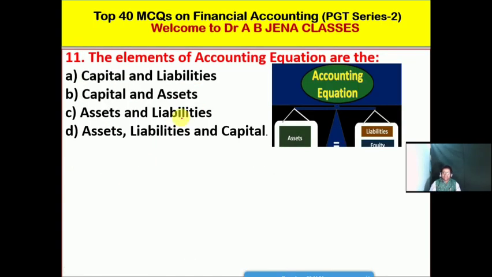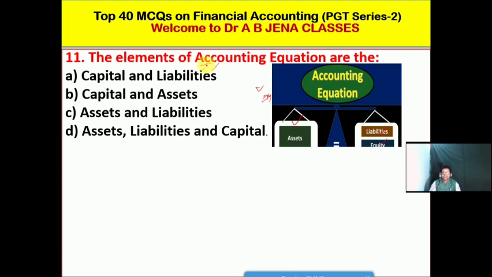So A is the right option for this MCQ. Next one is from the accounting equation. So easily we can guess what will be the right option. Assets are there, and here liabilities and equities are there. So we will not discuss it, or I will not give more time.